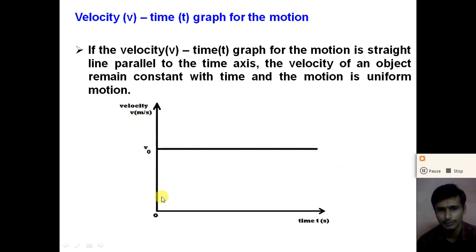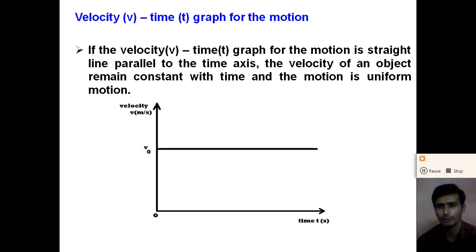In this graph, v0 is the initial velocity. The velocity at time t equal to 0 is called the initial velocity. So at time t equal to 0, the velocity is v0, and this velocity v0 is constant with time. So if the velocity-time graph is a straight line parallel to the time axis, the motion is said to be uniform motion, and otherwise we say that the motion is non-uniform motion.